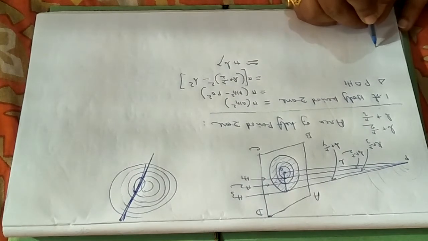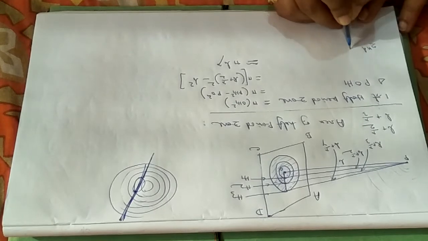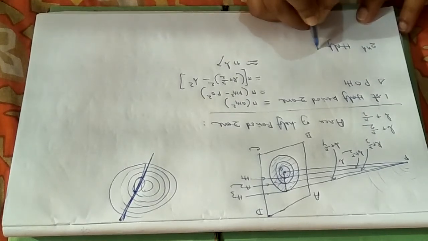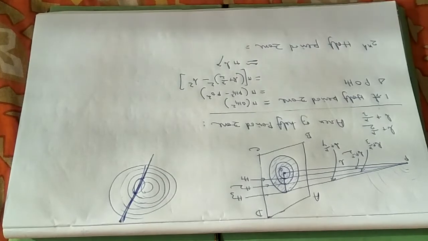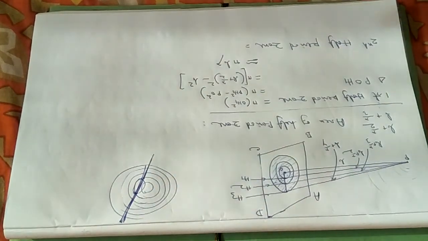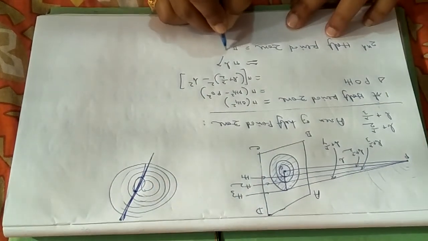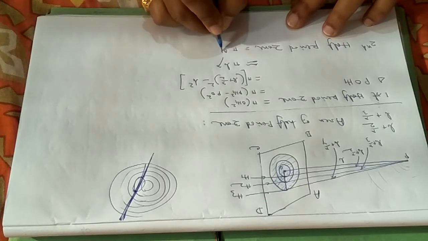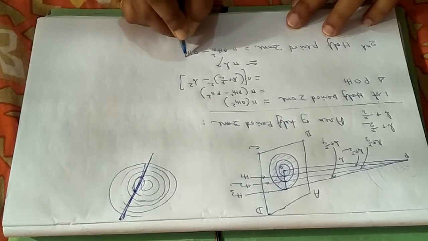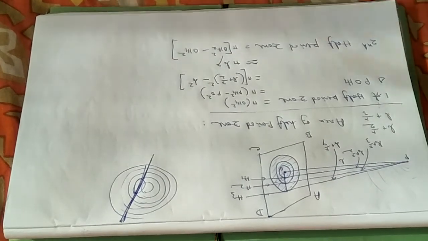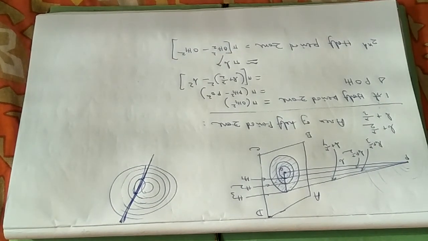Calculate now the second half period zone. And this is all about pi into OH2 square minus OH1 square, that is the annular region between the second disk and the first disk.